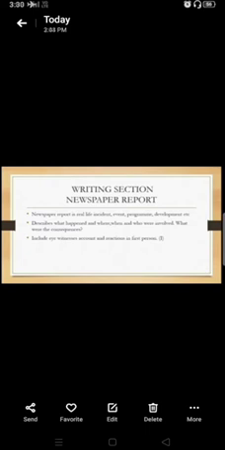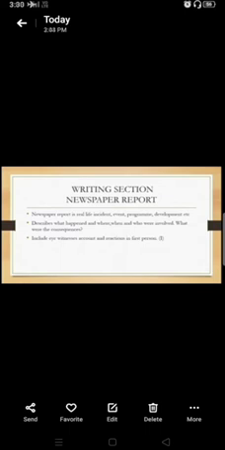So let us see, why do we write a newspaper? What is a newspaper report? Newspaper report is real life incident, event, program or development, etc. So this newspaper report are real life incident. These are not something that you can write on your own, okay? It has to be real fact. Number 2 describes what happened and where, when and who were involved, what were the consequences. So here consequences mean what were the result, okay?